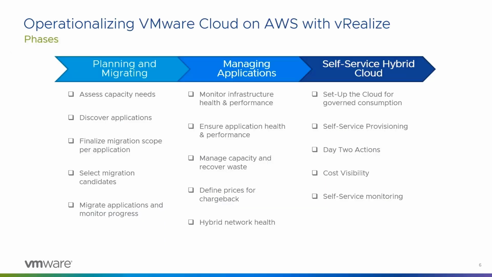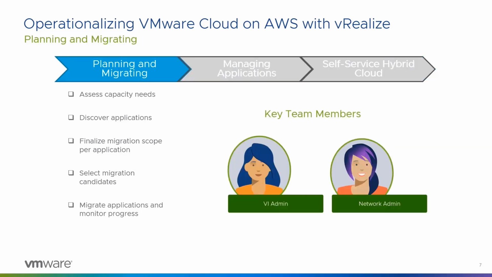So we've divided up our migration to VMware Cloud on AWS into 3 phases. So the first phase is migration and planning, followed by managing applications, and then the last phase is self-service hybrid cloud. So the first phase, migration and planning, we'll assess our capacity needs, discover applications, finalize our migration scope, actually do the migration for some of these applications.